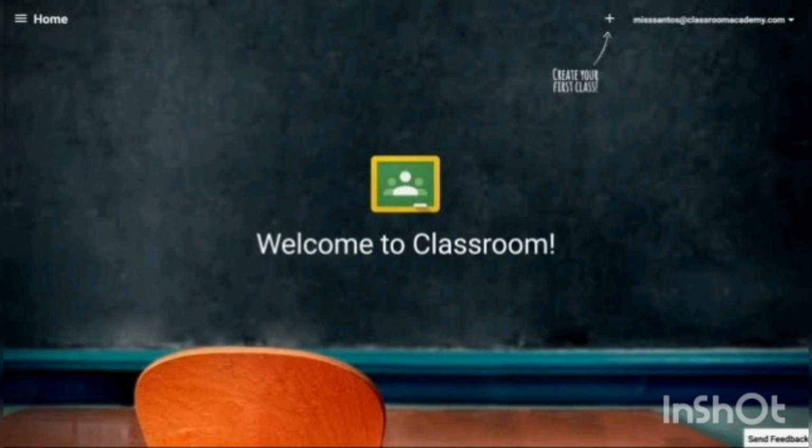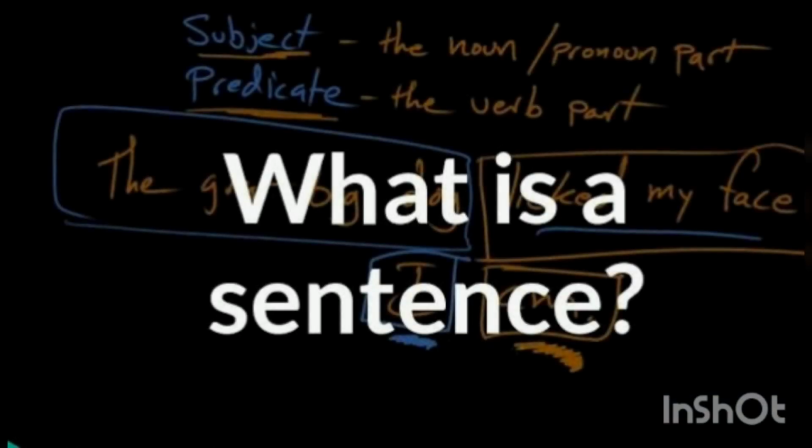For this, you should know what a sentence is. A sentence is a group of words which gives a complete meaning. For example, Sheila is a dancer. This is a sentence because it gives a complete meaning. Now, let me say the different kinds of sentences: statement, interrogative, imperative, and exclamatory.